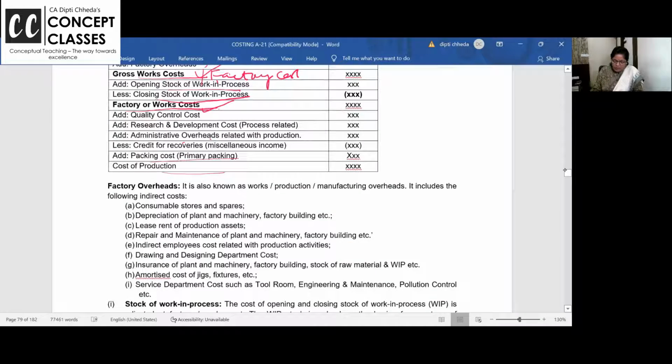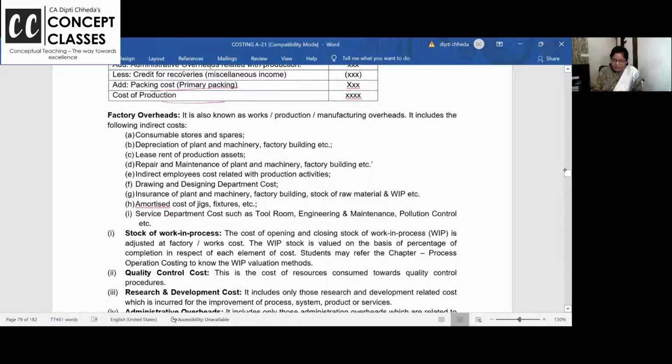some detail about what is factory related expense, factory overhead, stores, consumables, spare parts, some nuts, bolts which are required, depreciation, rent of the factory, repairs, indirect labor, designing costs, some royalty paid, plant and machinery, and so on, right?